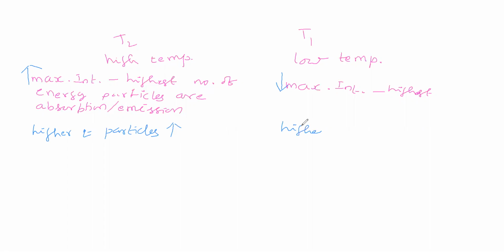Here the higher energy particles observed is low. Because maximum intensity is low here and high here, higher energy particles correspond to maximum intensity high, and lower to maximum intensity low.